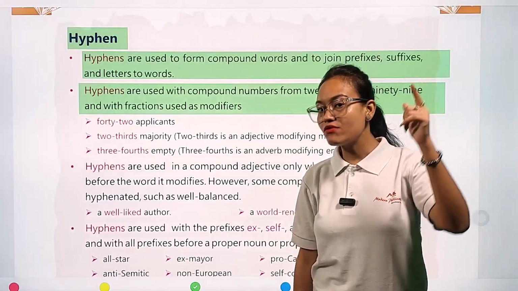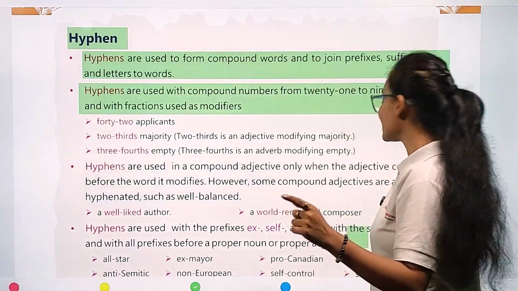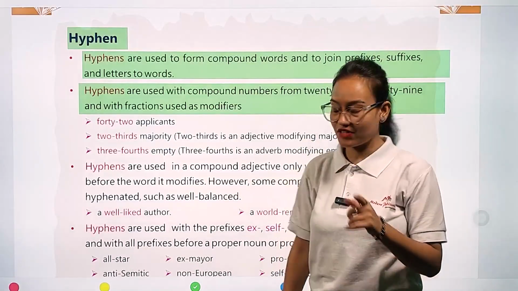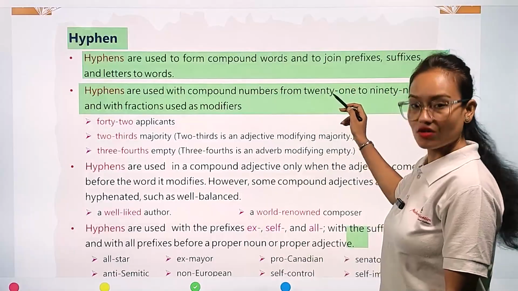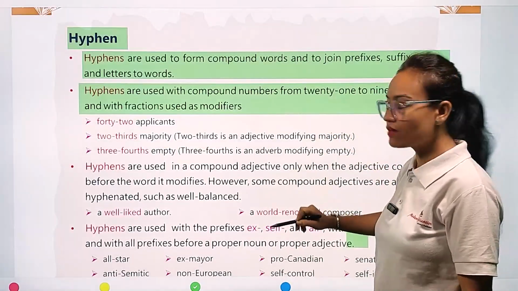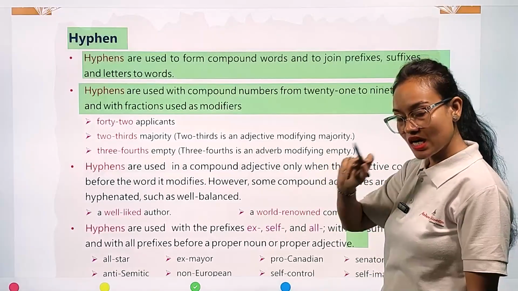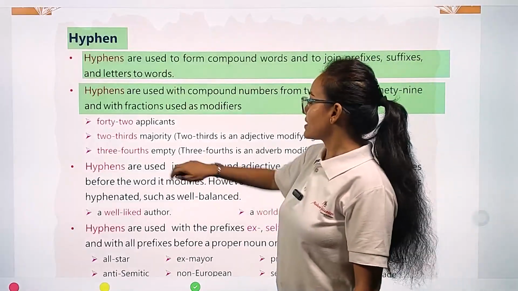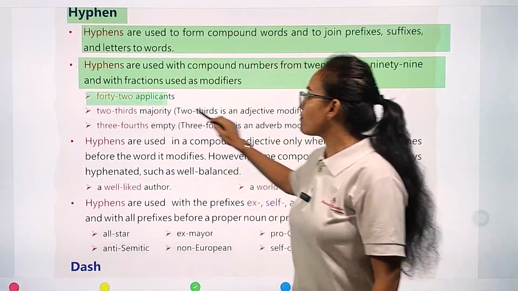But from 21 onwards till 99, we use a hyphen. You can see here: twenty-one is our 21, then ninety-nine is 99.